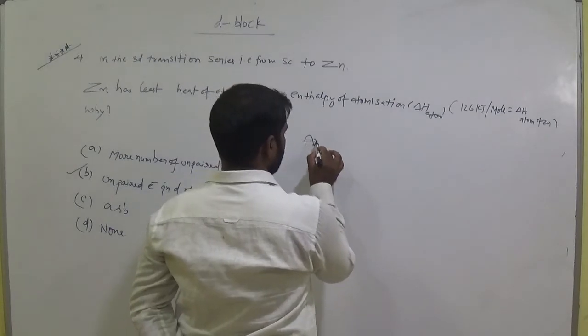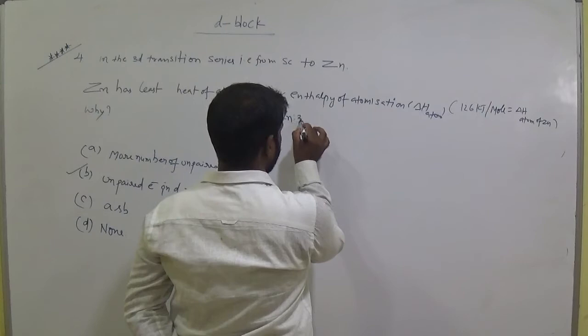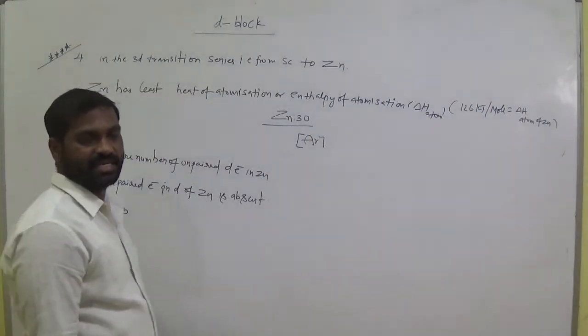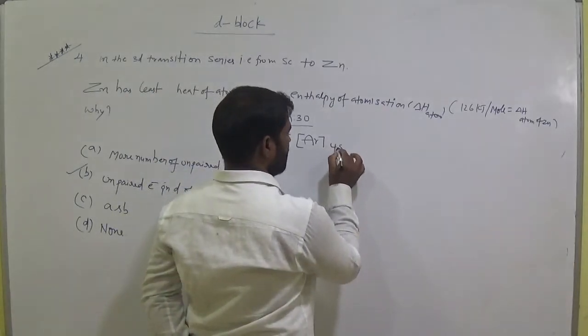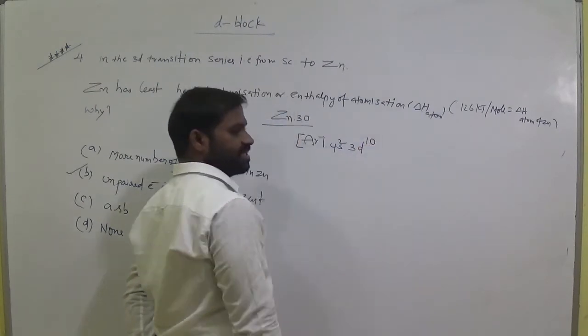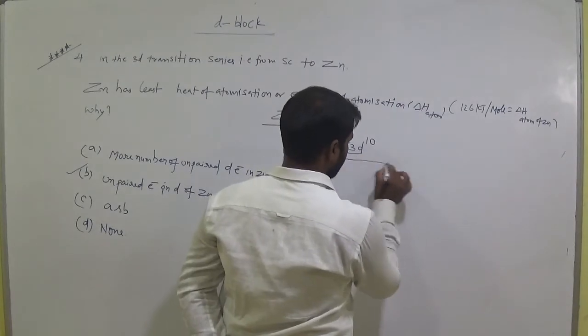What is the atomic number of zinc here? The atomic number of zinc is 30. Now write its electronic configuration: argon 4s2 3d10. There is d orbital, you know very well, that is 3d.